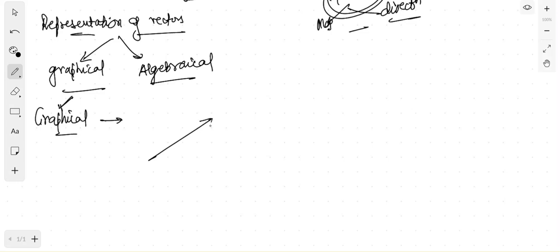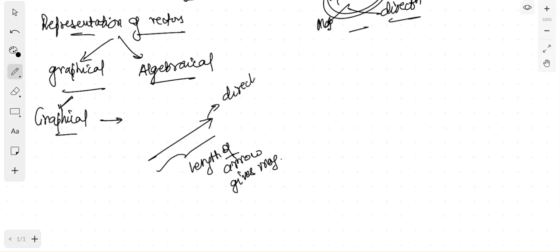A vector is represented by an arrow where the length of the arrow gives the magnitude, and the arrowhead gives the direction. This is how a vector can be represented graphically. Moving on to the other part, where we'll be discussing equality of vectors, when two vectors can be equal.